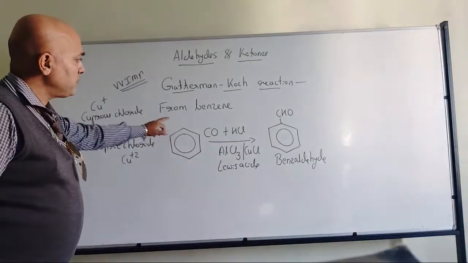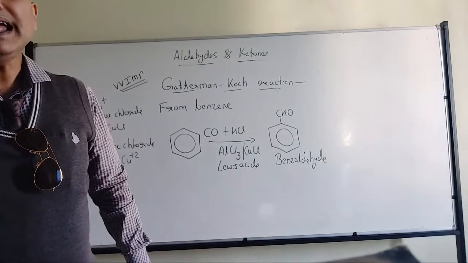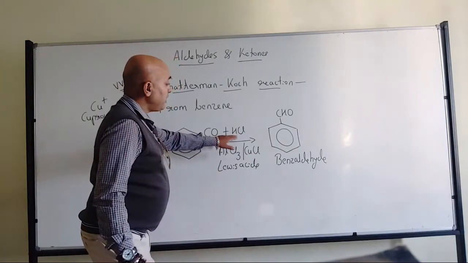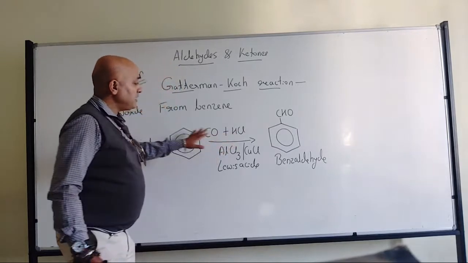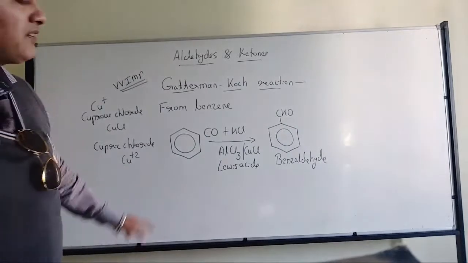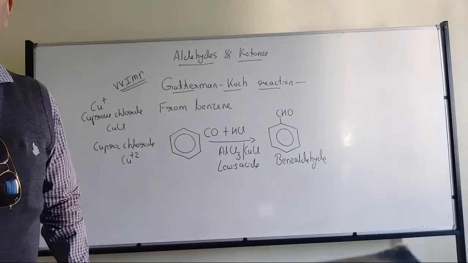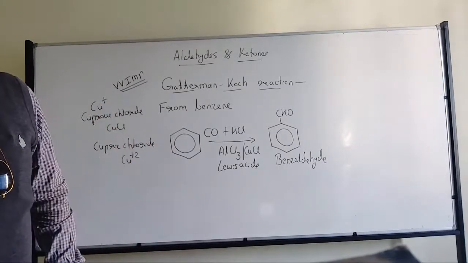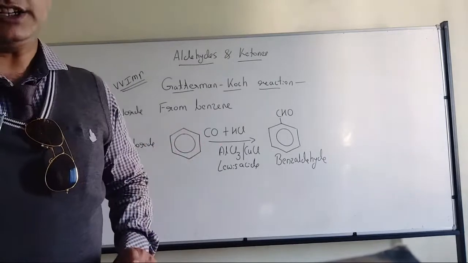Reactants will be carbon monoxide and the benzene ring. And to some extent, HCl is going to provide acidic condition also, and at the same time it will be involved in the reaction, but at the end it will be regenerated. So therefore I told HCl and aluminum trichloride, they will act as a catalyst. Carbon monoxide is a reactant. So that's where we have the Gutterman-Koch reaction.